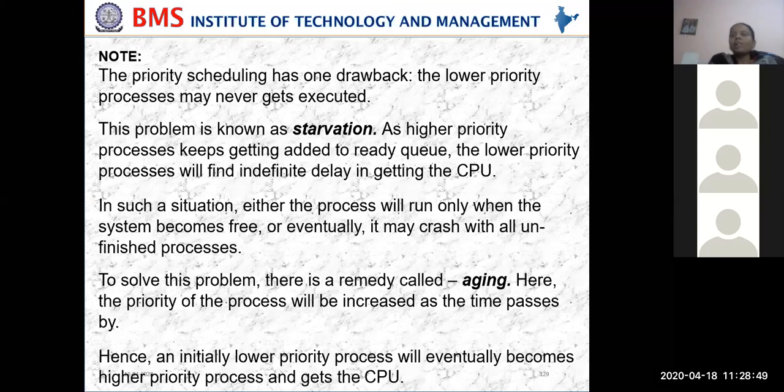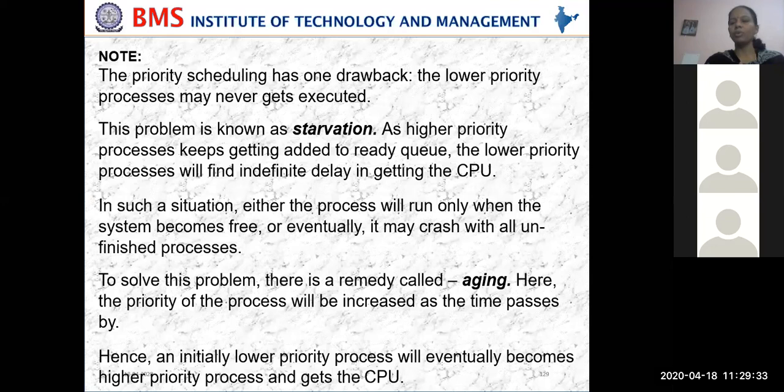To solve this starvation, there is a remedy called aging. In aging, the priority of the process is increased as time passes. Hence, an initially lower priority process will eventually become a higher priority process and get the CPU time. Starvation means I keep waiting. One day is over, I'm not getting a chance. The second day is over, I'm still not getting a chance. I have a lower priority, so my turn will not come. How long should I wait?